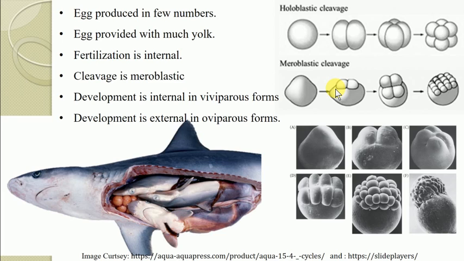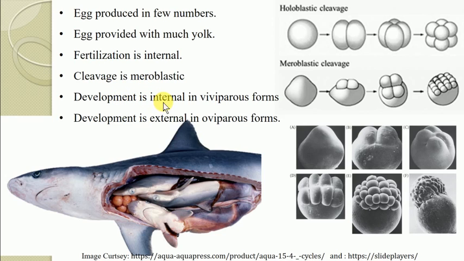This discoidal meroblastic cleavage is very common among fishes, where the cleavage occurs only in the superficial part, and only the superficial part of the egg gives rise to the embryo, as the egg usually contains a huge yolk material. In the same diagram below, only the superficial disc divides into cells and forms the embryo, while the vegetal pole contains the yolk material. Such a cleavage we call meroblastic cleavage. So they contain meroblastic cleavage.